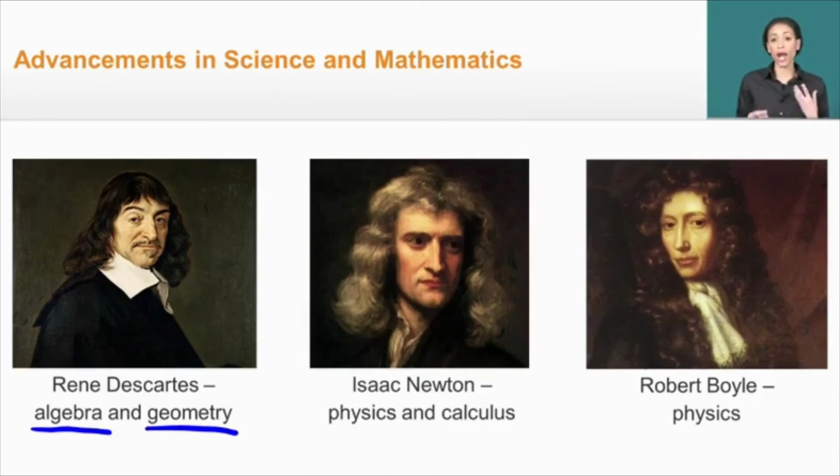He discovered that gravity, which is affecting the planetary motions around the sun, is also affecting the way things move here on Earth. He developed the use of calculus as well, which was a brand new type of mathematics at the time. And then finally, we see Robert Boyle, who was a physician responsible for developing a mathematical relationship between pressure and volumes of gases. So he developed something that's really popular in physics today called Boyle's law. Now, later scientists would build upon these scientists' work and contribute to the math and science that we use today. So let's go ahead and review what we've learned so far.